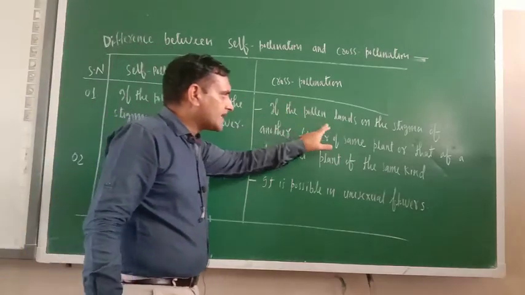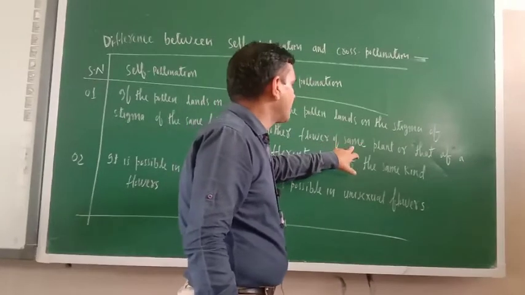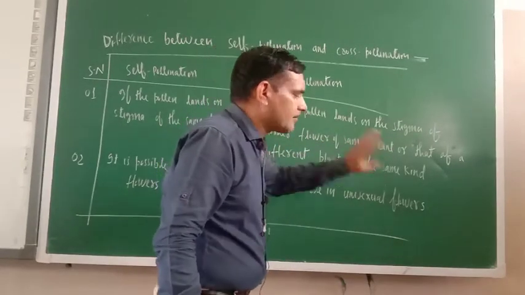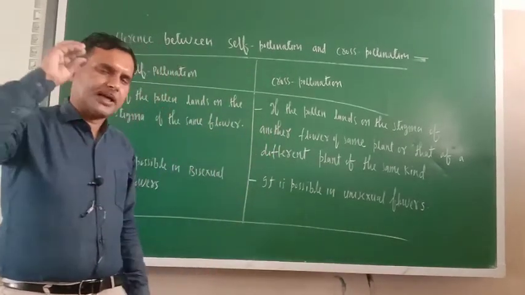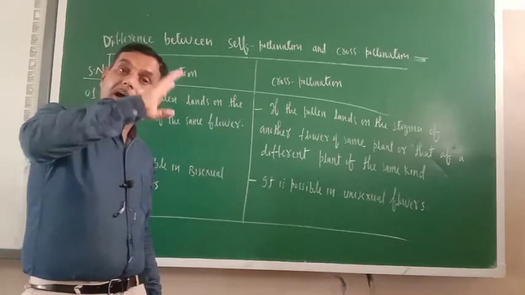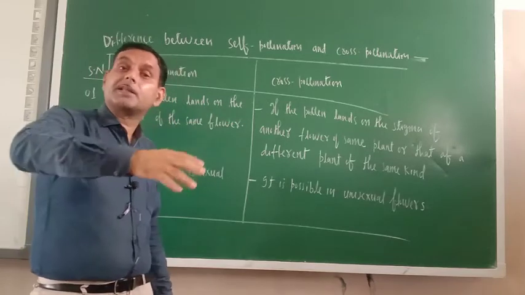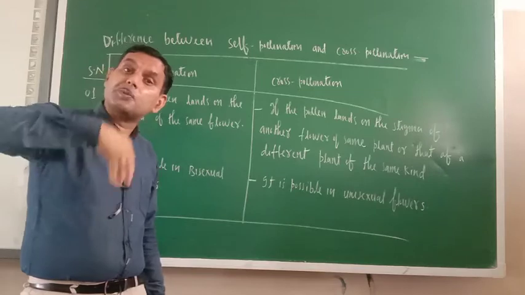If the pollens land on the stigma of another flower of the same plant or that of a different plant of the same kind, yesterday I explained that the pollen of one plant can pollinate the flower of another plant, but it should be of the same kind.